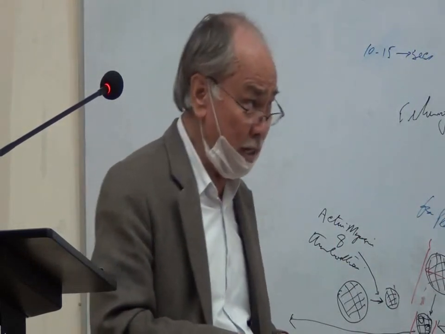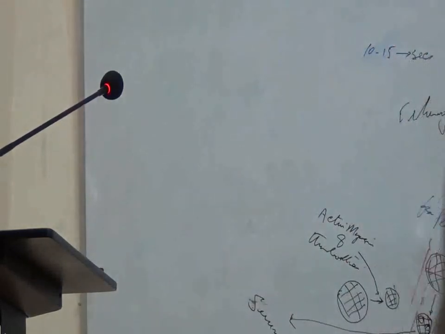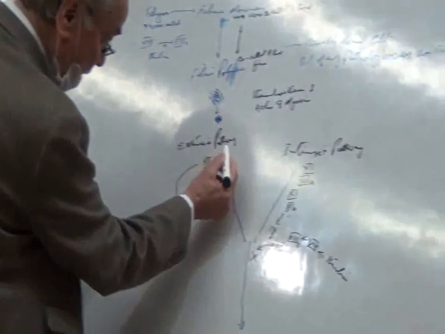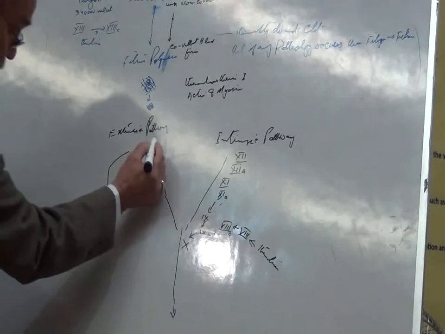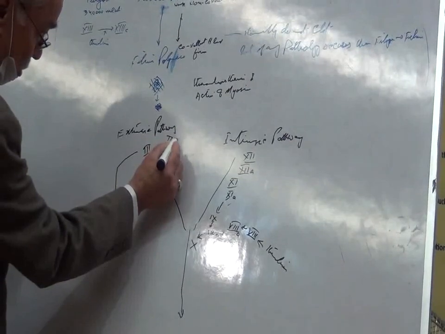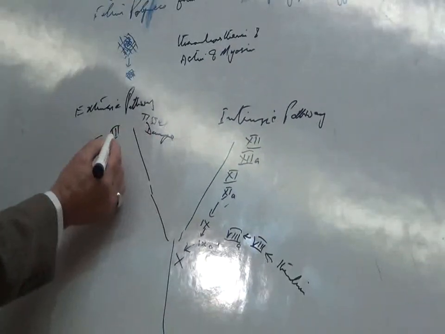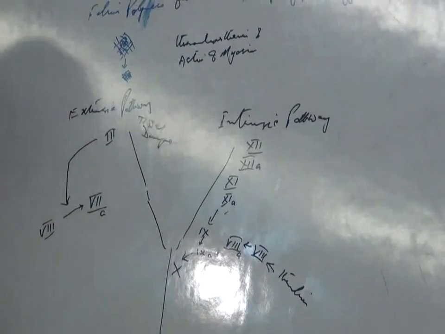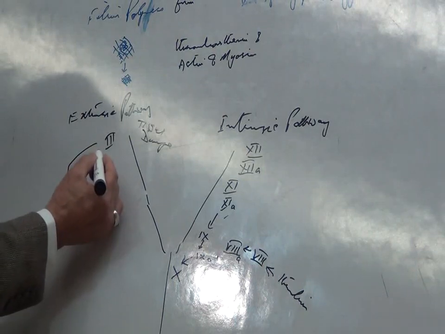See, now this is the extrinsic pathway, in which the tissue damage releases factor 3, the tissue thromboplastin.